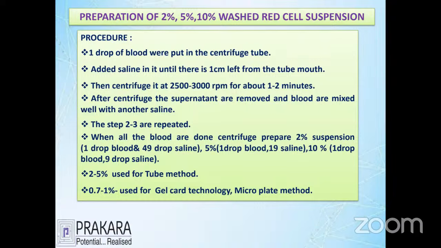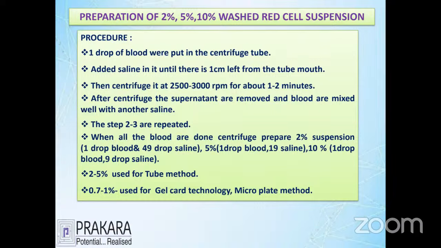If you continually wash the RBC with saline, this is called red cell washing. Once the red cell washing is done, finally we add saline at the last step, and this gives a percentage, simply called a percentage cell suspension. Look at how to form a 2% suspension. If you are going to prepare a 2% cell suspension, at the end of the fourth saline cell wash, we add one drop of blood.